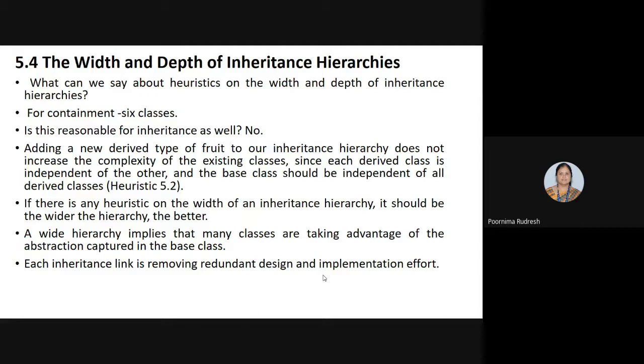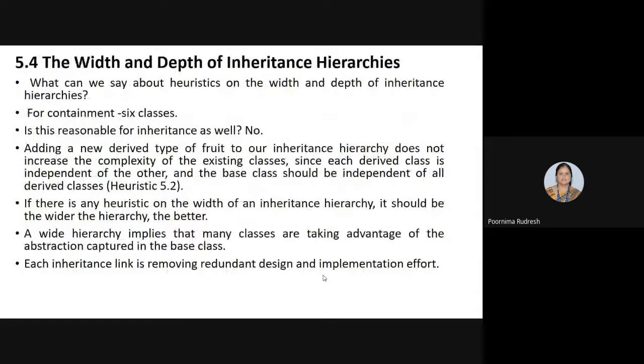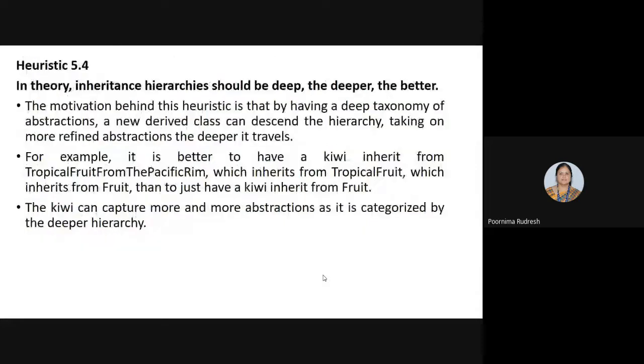And as we go on adding derived classes, each inheritance link removes redundant design and implementation effort. Heuristic 5.4 is for the width and depth of the inheritance hierarchy. Heuristic 5.4 says that the inheritance hierarchy should be deep, the deeper the better. This means that if the inheritance hierarchy is deeper, it gives a better relationship.